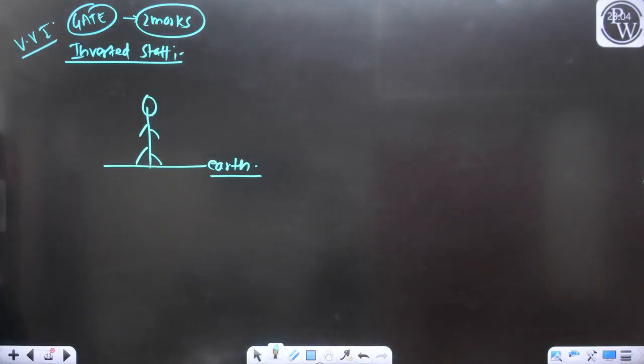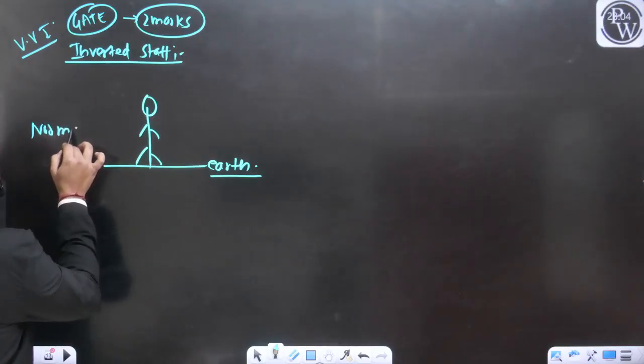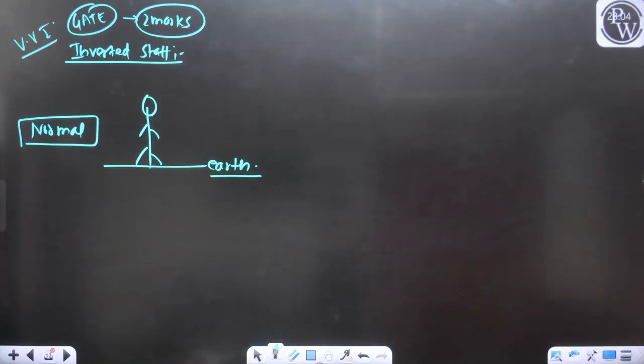So in general, what will you say? Sir, this is the normal position at which the person is standing, yes or no? This is the normal position at which the person is standing.